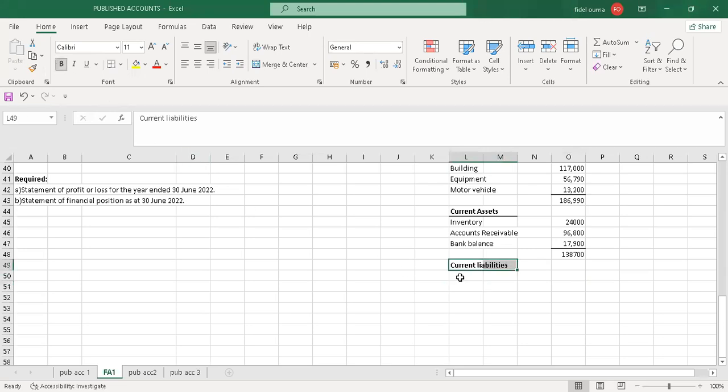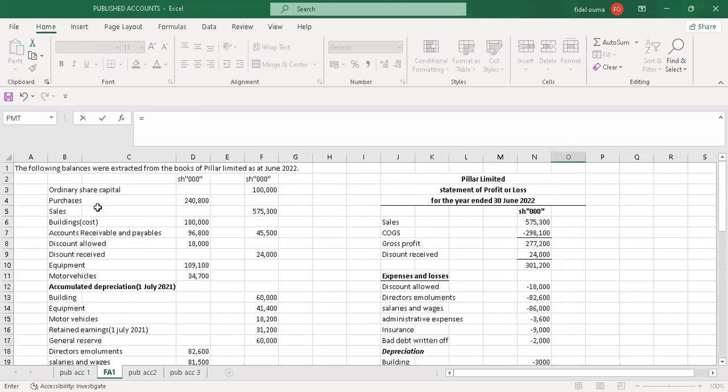So I'll bold this also. Then I just create the bottom border. So I'll start with accounts payable. The accounts payable is there on the trial balance where we had accounts receivable. So it's on the credit side. So I just pick it.